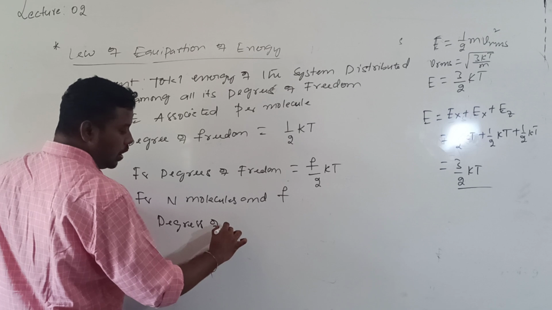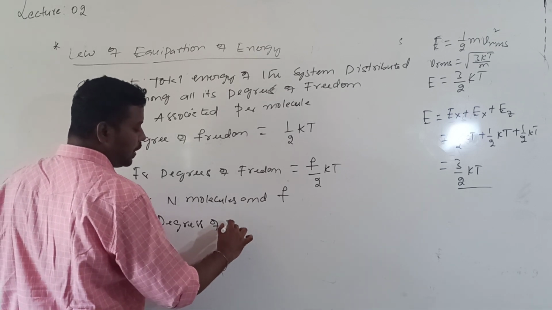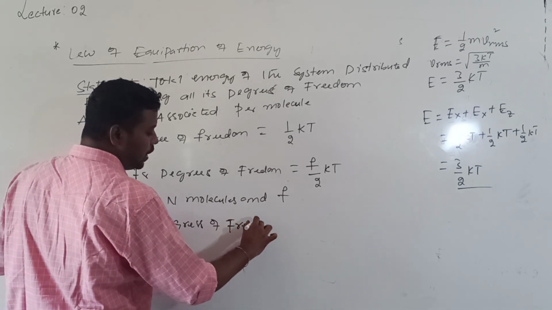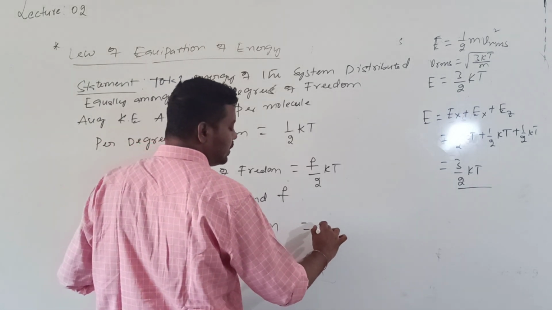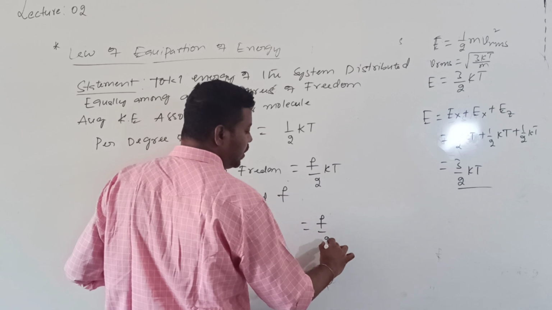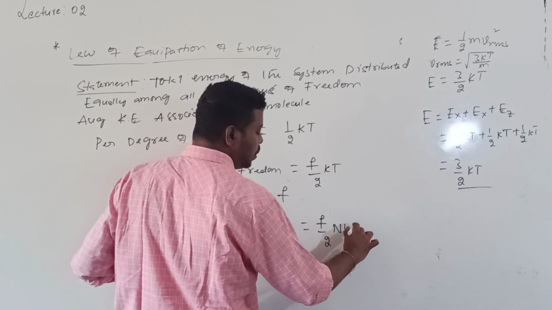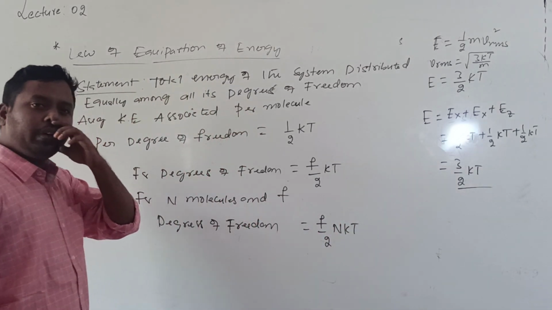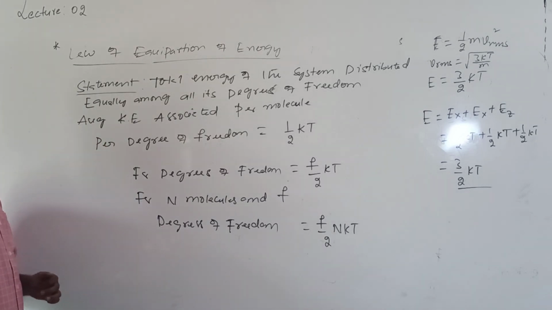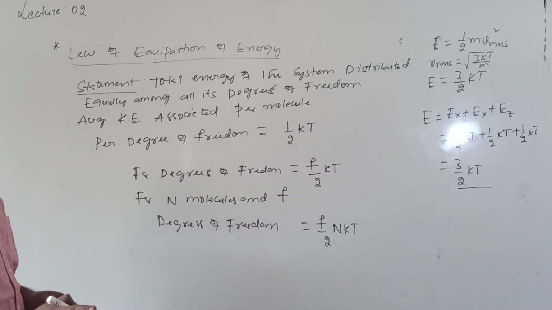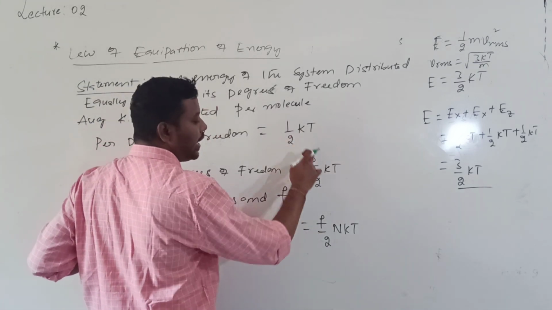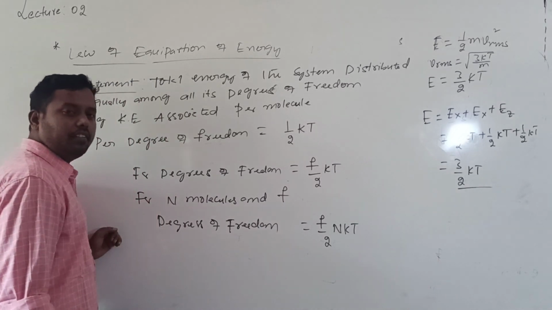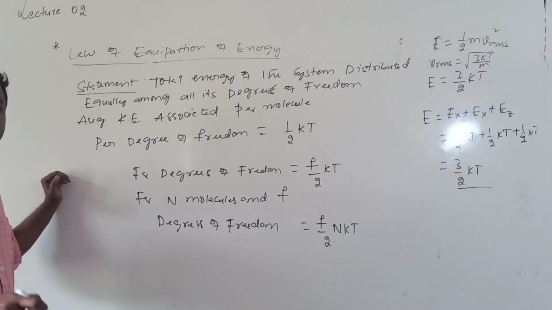So then what is the total kinetic energy for f degrees of freedom? The total kinetic energy of the system will be given by f by 2 into n into k into T. When you are dealing with one molecule, we write it as k; for n molecules, n into k, where n is the number of molecules.